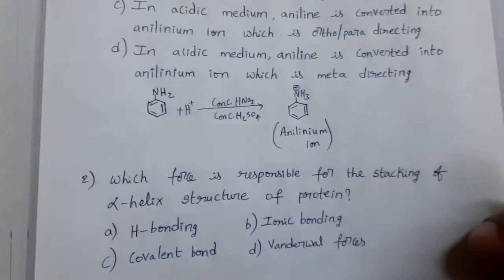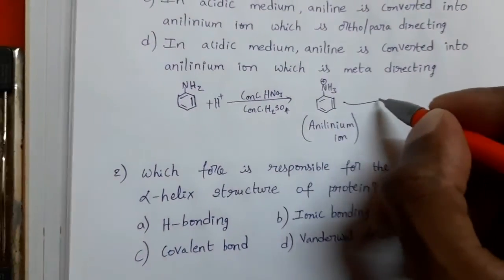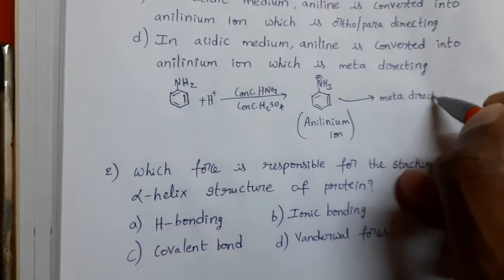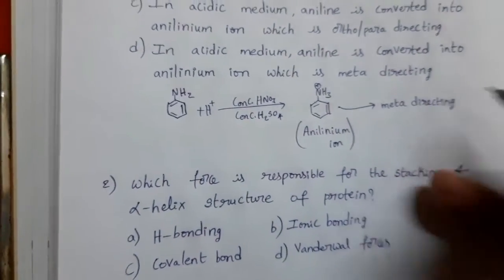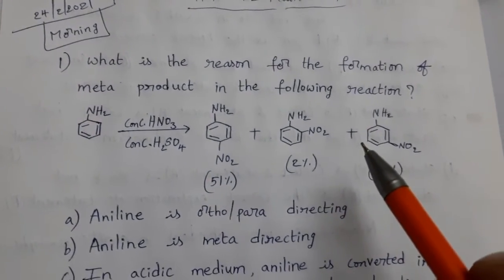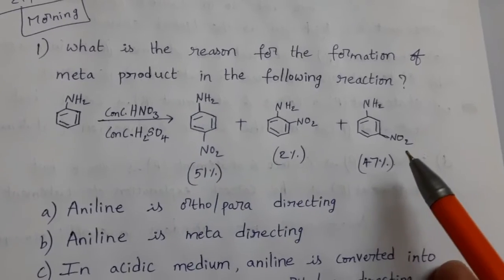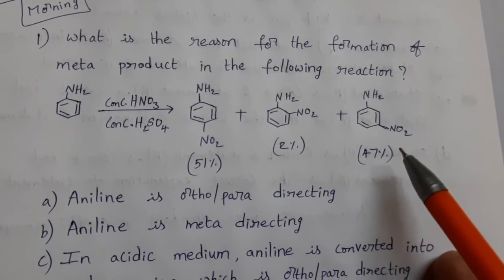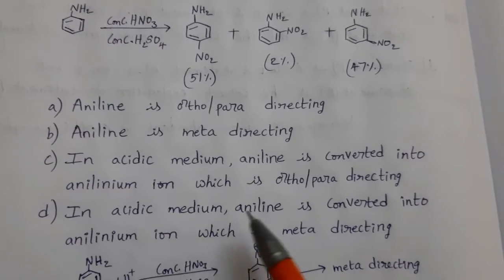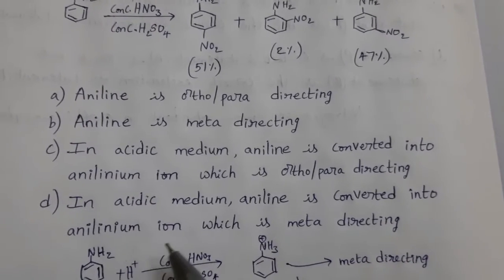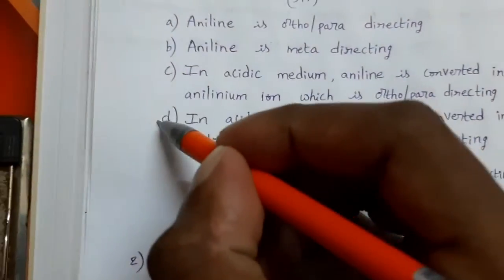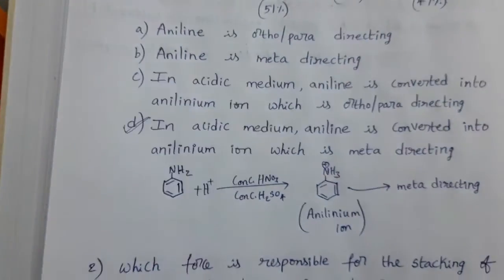This anilinium ion is a meta-directing group. So, because of that reason, due to the formation of anilinium ion, we can get meta form also in a considerable quantity. Then what is the option? In acidic medium, aniline is converted into anilinium ion, which is meta-directing. Option D is the answer for this.